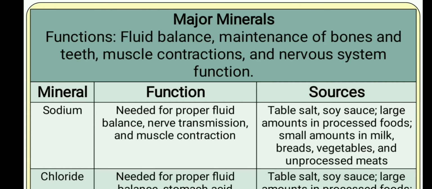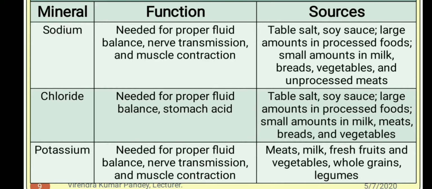So the basic functions of the major minerals are fluid balance, maintenance of bones and teeth, muscle contraction and nervous system functions. There are some specialized functions of different major minerals. As they are classified, we'll talk about number one, sodium. The sources for sodium are table salt, soya sauce, and a large amount of processed food, and in smaller amounts milk, breads, vegetables and unprocessed meat. The functions of sodium are that it is needed for proper fluid balance, nervous transmission and muscular contraction.